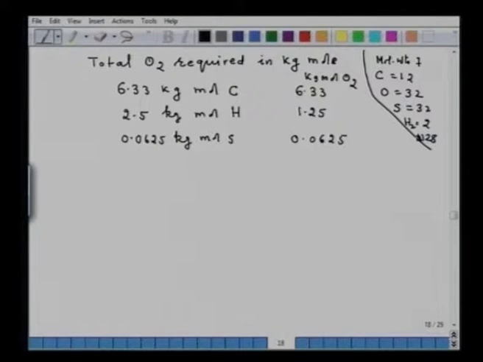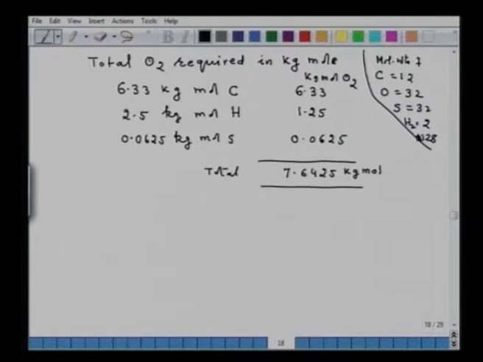So, these are the things that I am using over here. So, coming back now, the total moles of oxygen that will be required, the sum total, it will come 7.6425 kg mole. So, that much amount of kg mole is required.